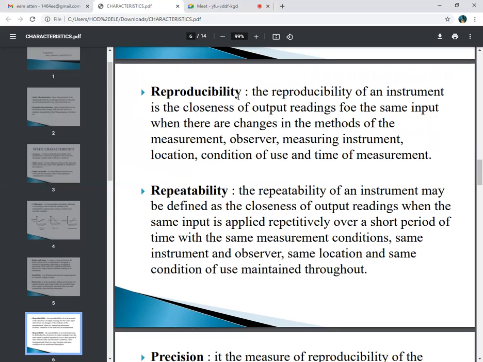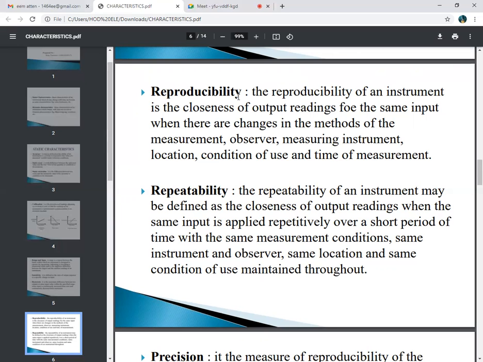So we can say that the instrument has reproducibility, meaning it measures the given true value consistently. Whenever I change the method of measurement or the observer, when I measure it shows the same quantity, and when another person measures, it indicates the same quantity.